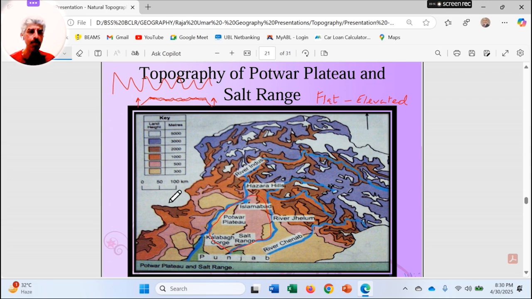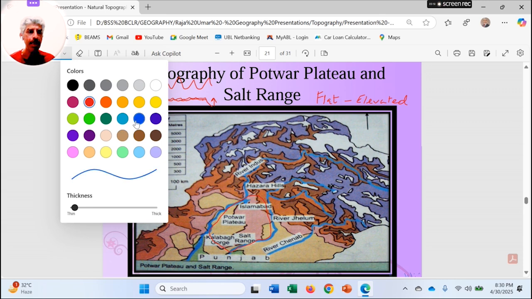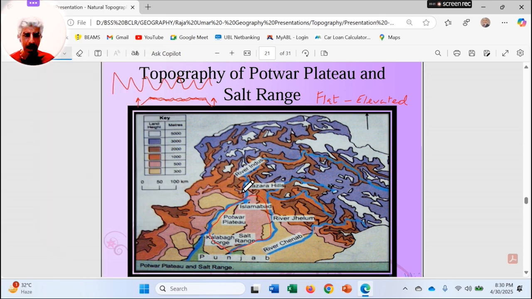So these are some of the characteristics of this whole region. The important factor I wanted to explain is that on the western side, river Indus flows.